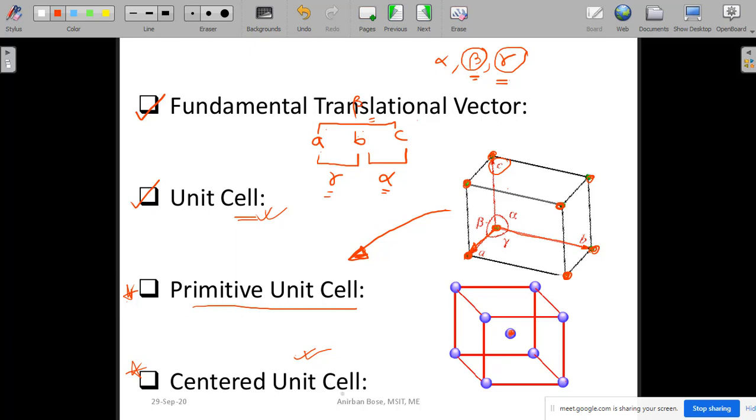In the case of a centered unit cell, at the corners definitely points are there, but other than the corners there may be points at the body center, or at the face center, or at the end center. Those are called centered unit cells.